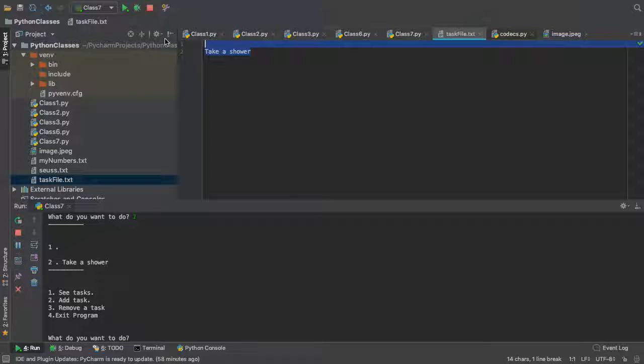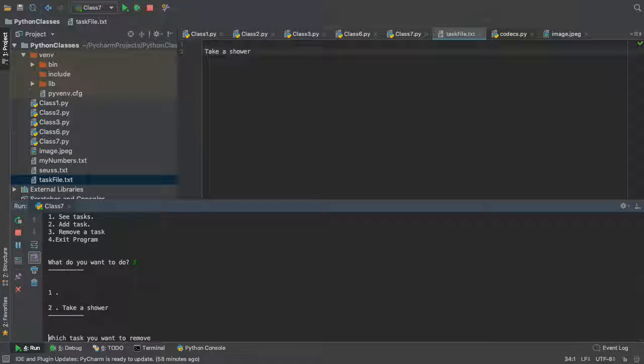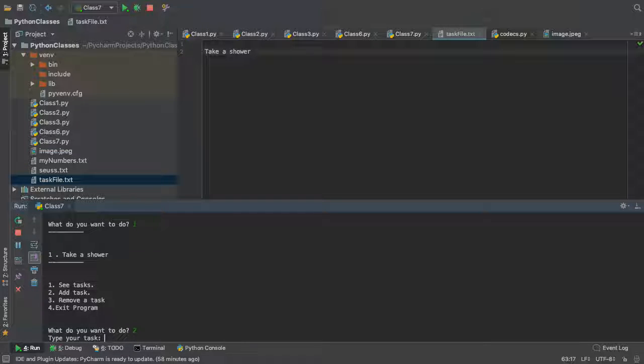So then couldn't you just remove number 1? Yeah. Actually, I already deleted the file, but let me see if we, yeah, we can do 3, and then which task you want to remove? We do 1, and then we do see tasks. Yeah, so you only have to take a shower, and then we add a task, and then type your task.